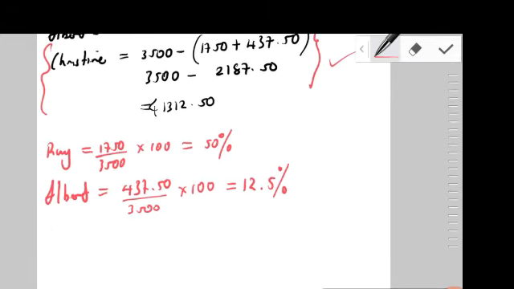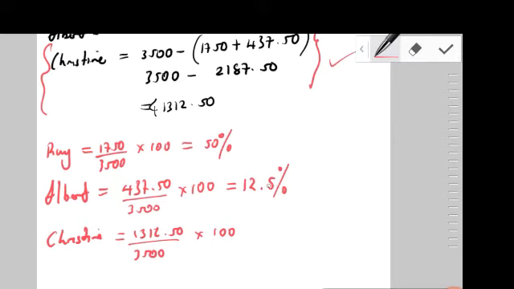Then we're going to look at Christine's share. Christine would have gotten 1,312.50 divided by 3,500, and I'm going to times that by 100. Clearly you see that she got 37.5% just by adding the 50 and the 12.5.